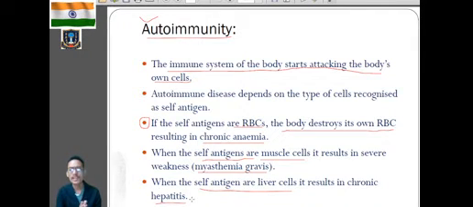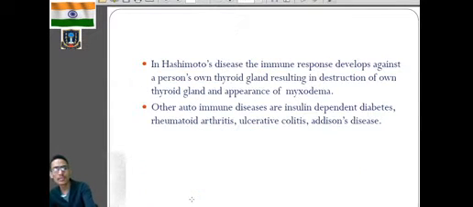Chronic anemia when the body's own RBC is recognized as foreign cells or self-antigens. Myasthenia gravis when muscle cells are recognized as self-antigen. And chronic hepatitis when the liver cell is recognized as the foreign cell. So in autoimmunity, our own body immunity will work against the body's own cells.